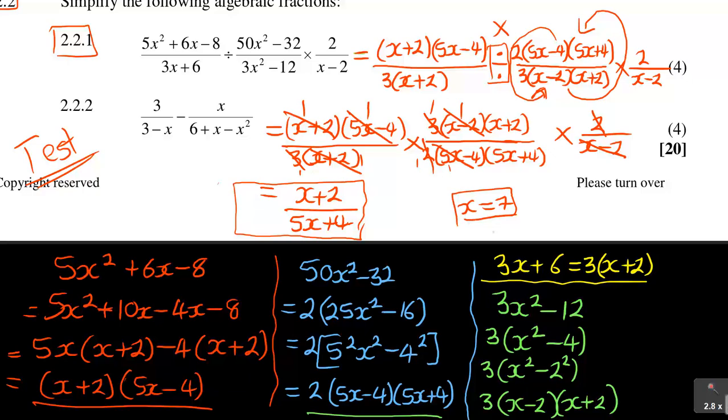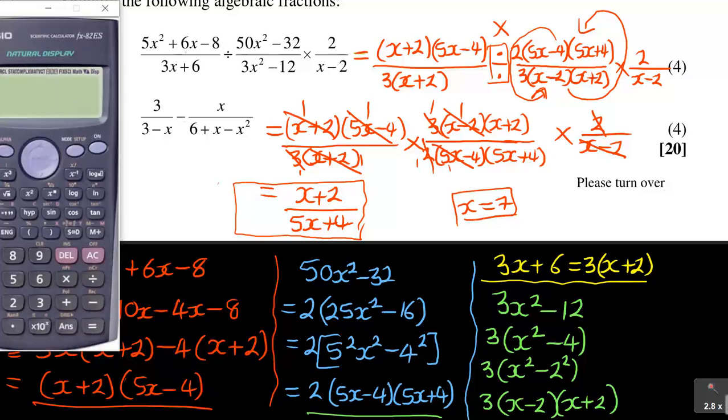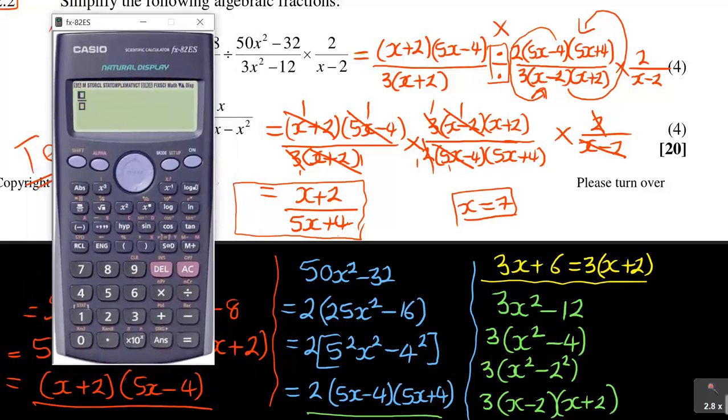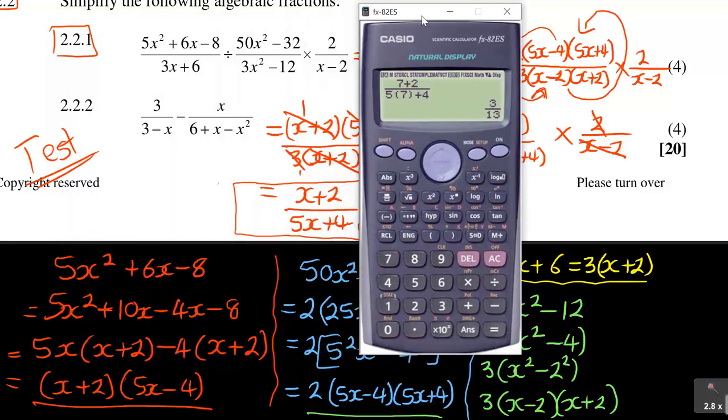So I take a calculator, and where there is the final answer here, where it's quicker, I put in my 7. So where there is x, it will be (7 plus 2) over 5 bracket (7 plus 4). And let's notice the answer is 3 over 13. Just keep this answer in your head. 3 over 13.